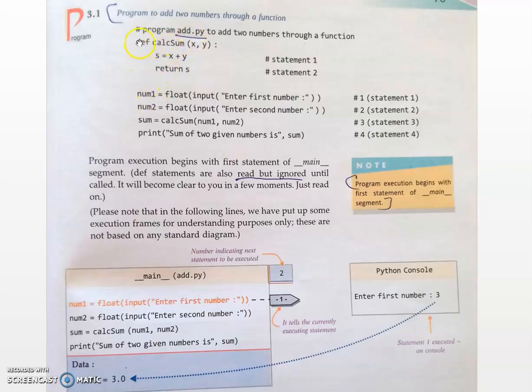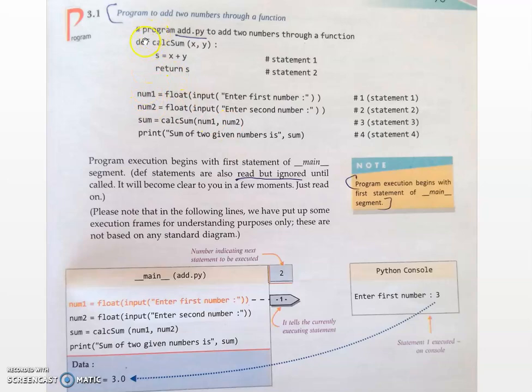Here it will read the first statement, which is considered a function header. All the indented statements it won't execute. It will come to the next non-indented statement. Program execution begins with the first statement of the main. Def statements are also read but ignored until the function is called. The def statement will be read, but it will be ignored until the function call.